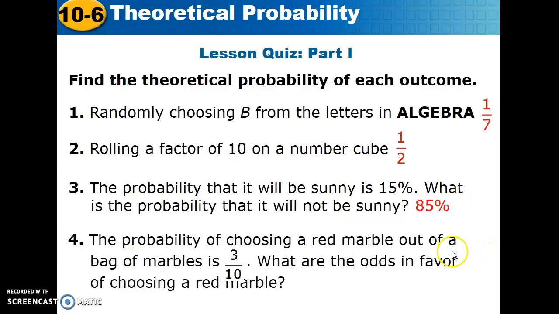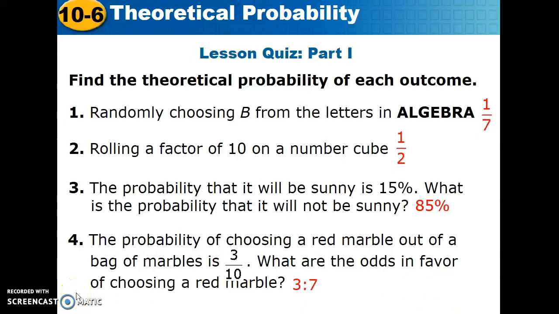The probability it'll be sunny is 15%. Not sunny is the complement. So 15 plus what is 100? That would be 85%. And the probability of choosing a red out of a bag of marbles is 3 out of 10. What are the odds in favor? Remember, the number of ways we can take a marble is 10. If 3 are red, then 7 are not. So 3 to 7 are the odds in favor of choosing a red marble.